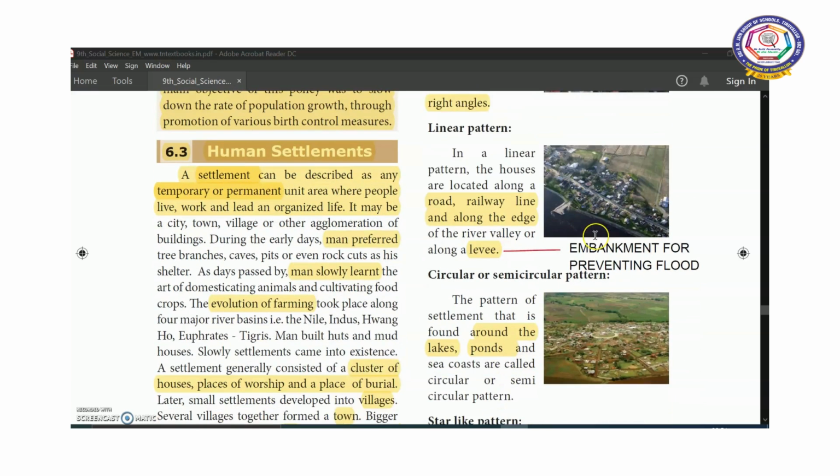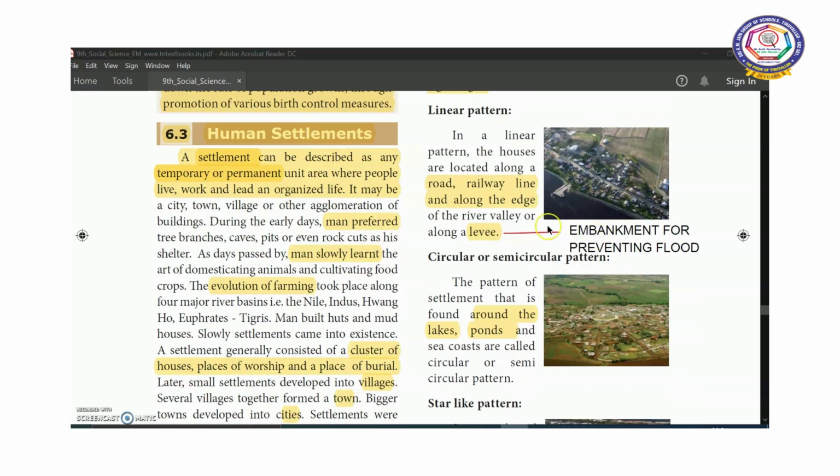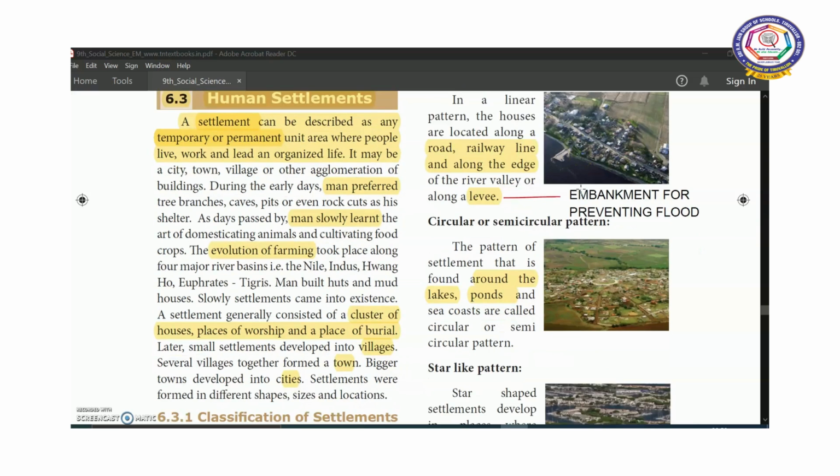Next one, linear pattern. In a linear pattern, the houses are located along roads, railway lines or edge of the river valleys. In this picture you can see, or along a levee. So levee means embankment for preventing flood, a construction which is constructed there to prevent flood.